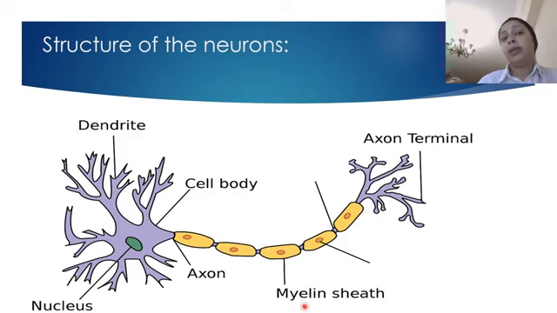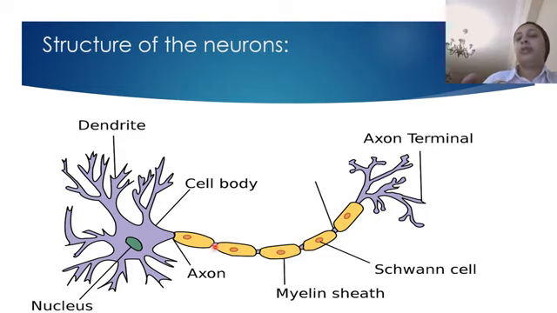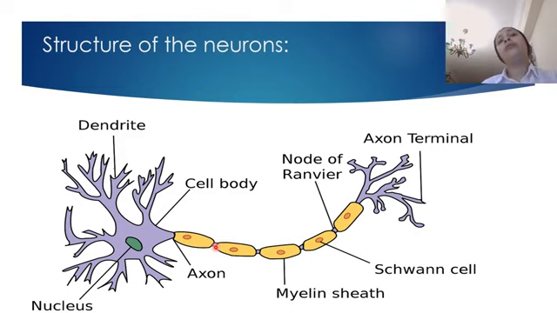This is called the myelin sheath, and it is made of Schwann cells, the yellow or orange ones here. Between the Schwann cells, you can see there are gaps, called nodes of Ranvier.